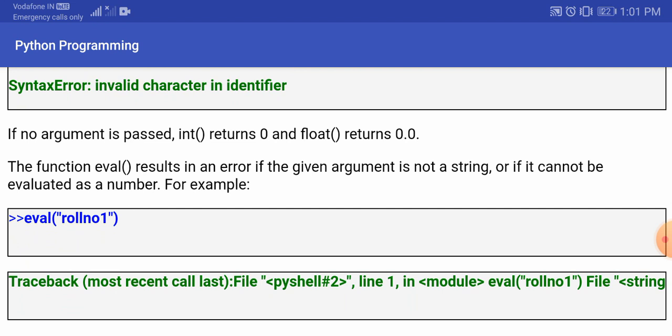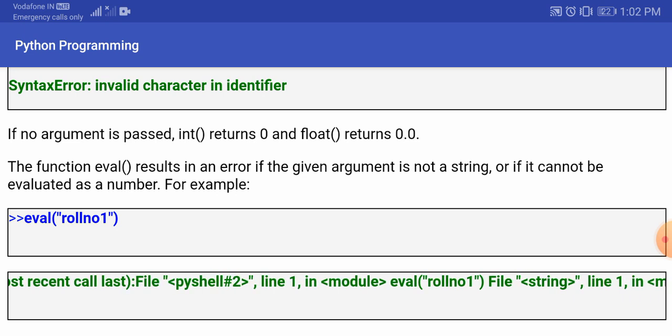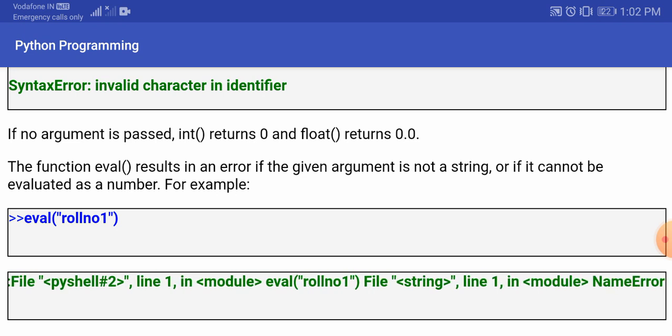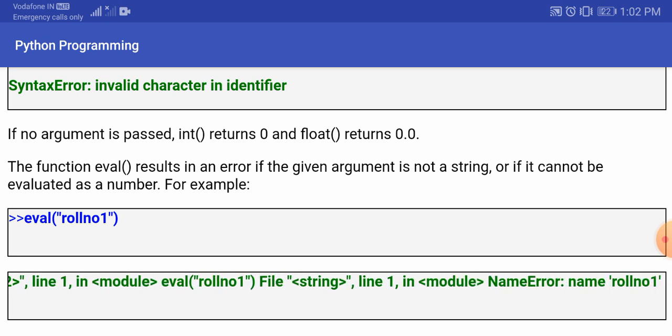But if you write eval and in quotes you write roll number 1, so in this case what is happening? See this function is mentioned: the function eval returns an error if the given argument is not a string or if it cannot be evaluated as a number. So eval roll number 1, if you have given like this, it is showing you traceback, most recent call last, file line 1, and then eval roll number 1, and it is showing you that the name roll number 1 has a NameError. So you cannot use any name directly in that eval.